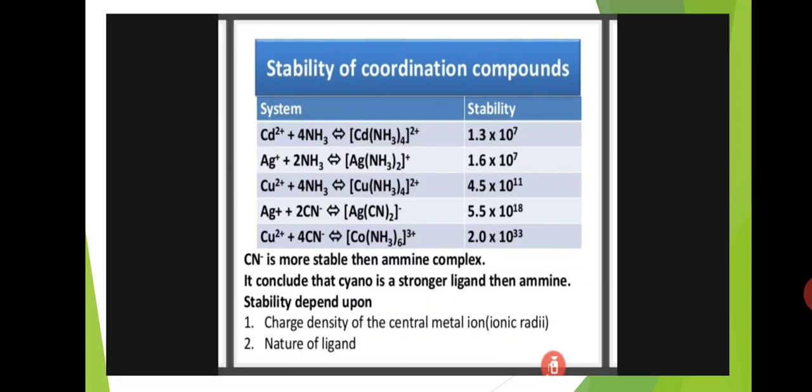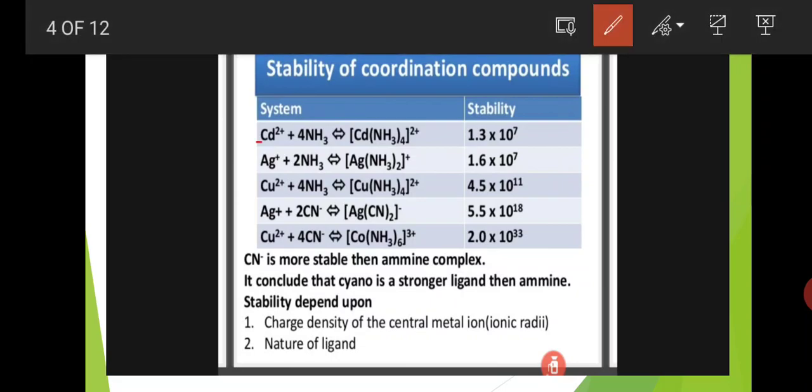Here the system is Cd2+ plus 4NH3 giving rise to Cd(NH3)4, which is the complex. The stability constant is 1.3 into 10 to the power of 7.